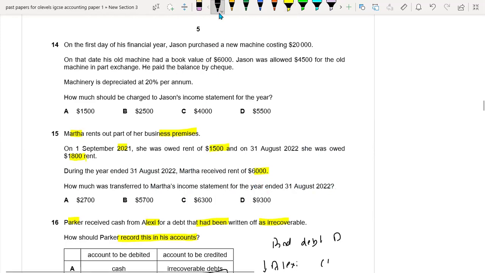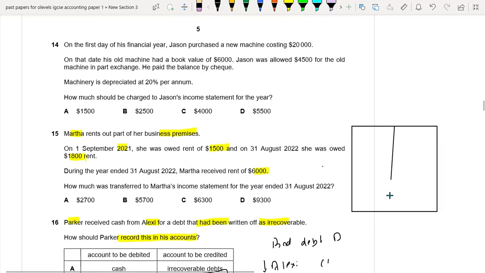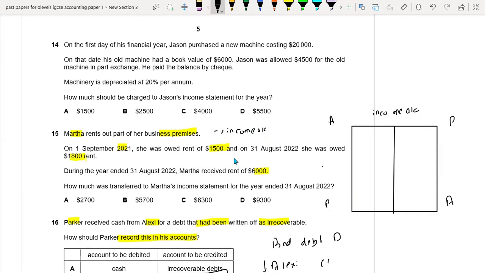Okay, so basically we have to make an account here. This is the rent, this is the income account. For the income account, we will be preparing an APPA. So we have the first amount which is 1500 and that was prepaid. So we'll be recording it here, 1500.